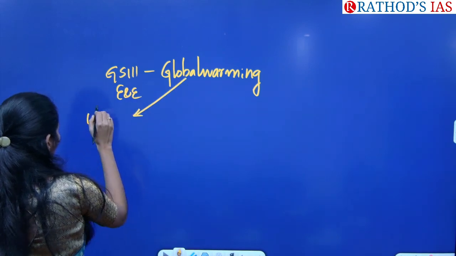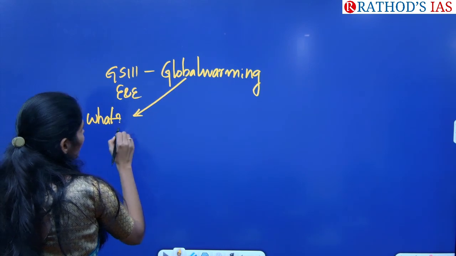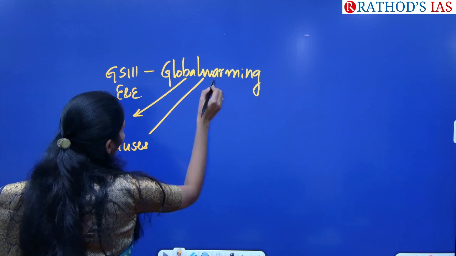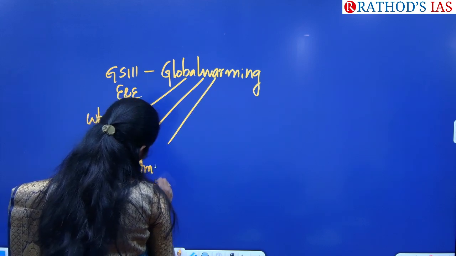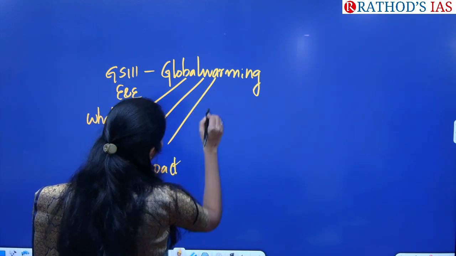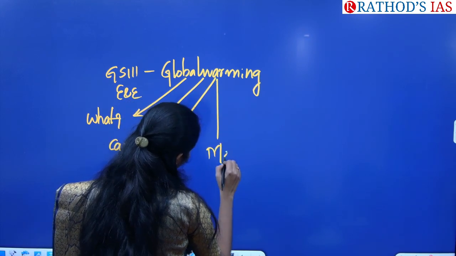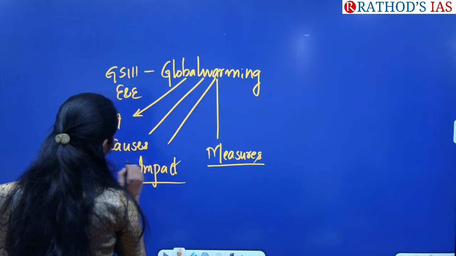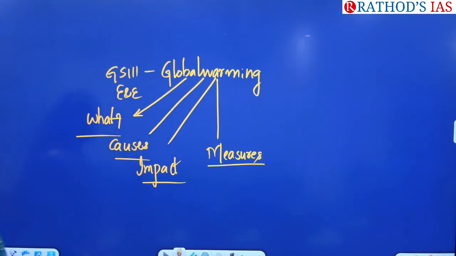You have to see what global warming is, its causes, its impact, and the measures to control global warming.